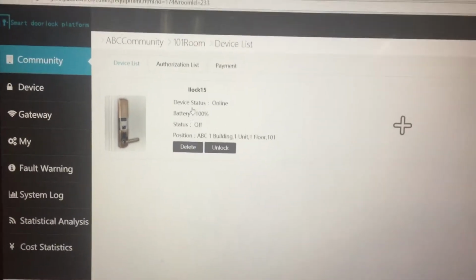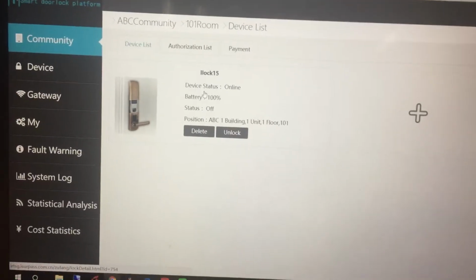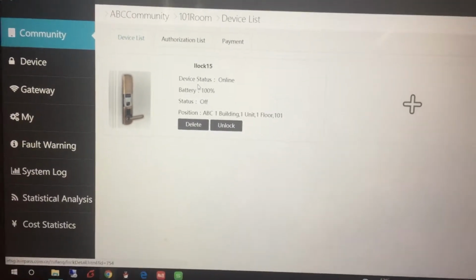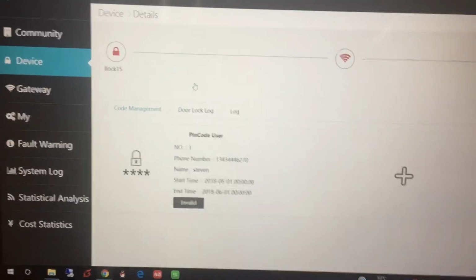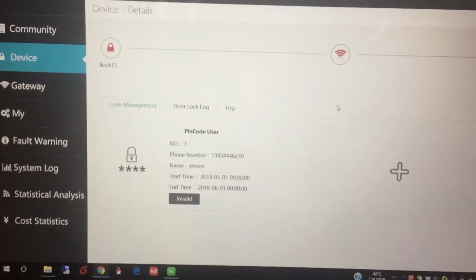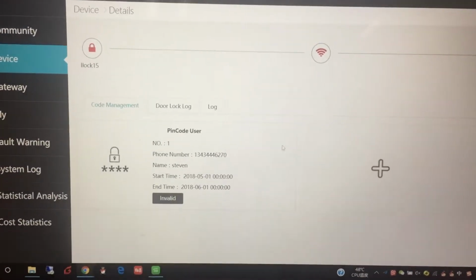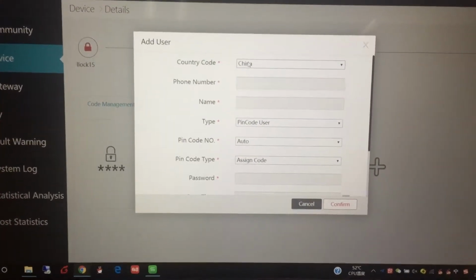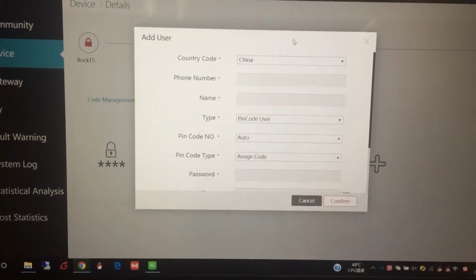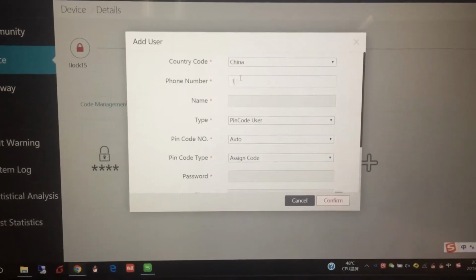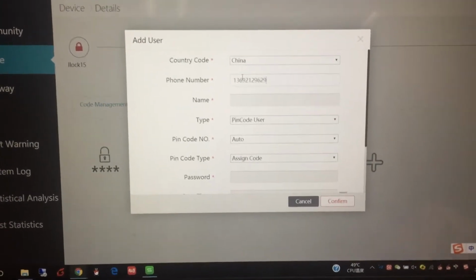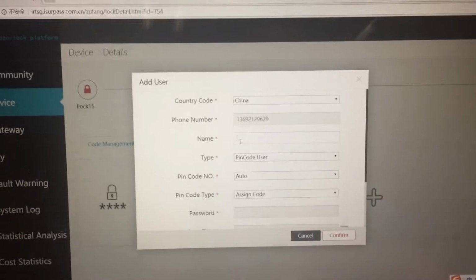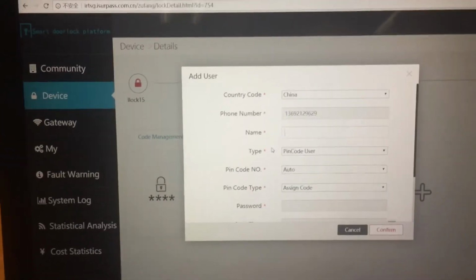For example, now I rent this house to a new customer, and I don't want to give him the keys, so I can create him as a pin code user. Let's say China. His name is Steven.